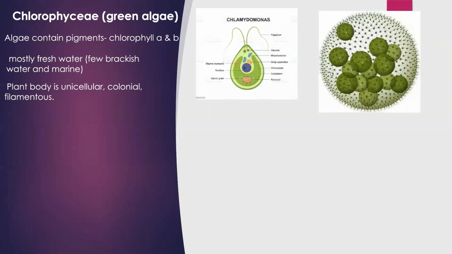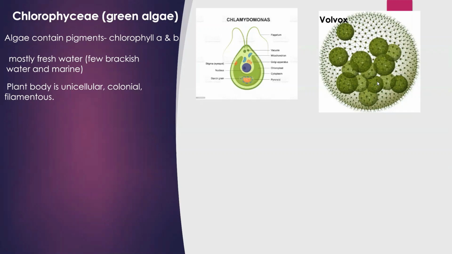For example, Volvox. You can see the diagram of the Volvox. This alga shows a colonial thallus. That means Volvox is a multicellular alga, and if you observe, it looks like a ball-like structure. At the peripheral region, you can see a number of cells which are biflagellate, like Chlamydomonas. All these cells are interconnected with each other. They live together in a group, and such an arrangement is called a colonial form or colony.